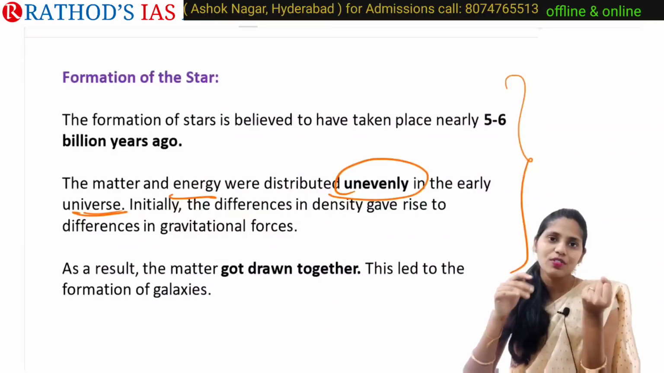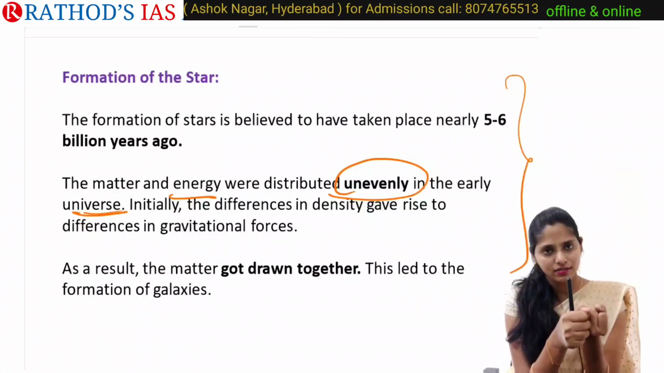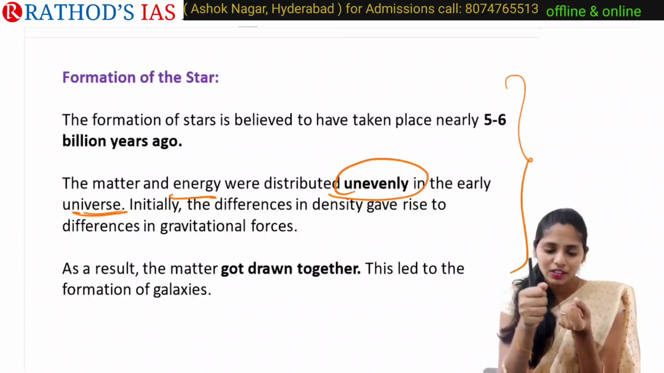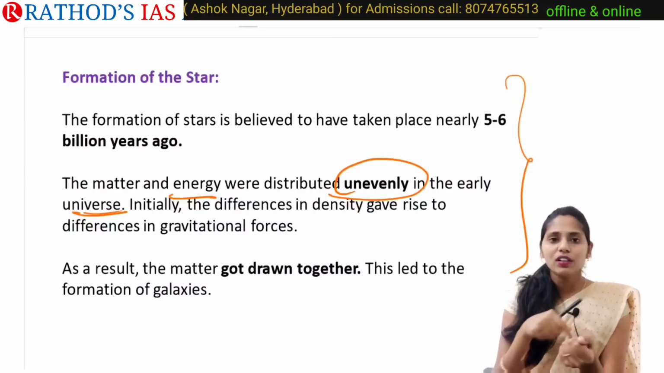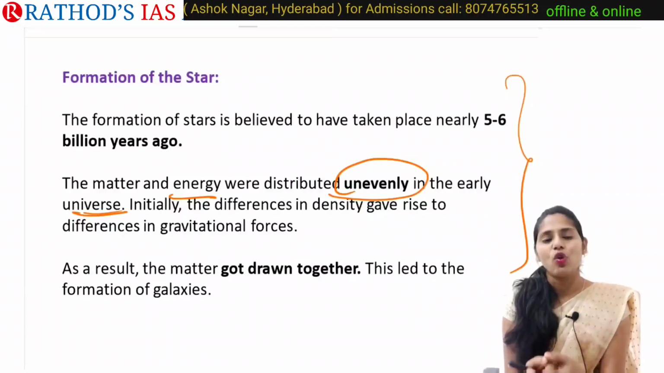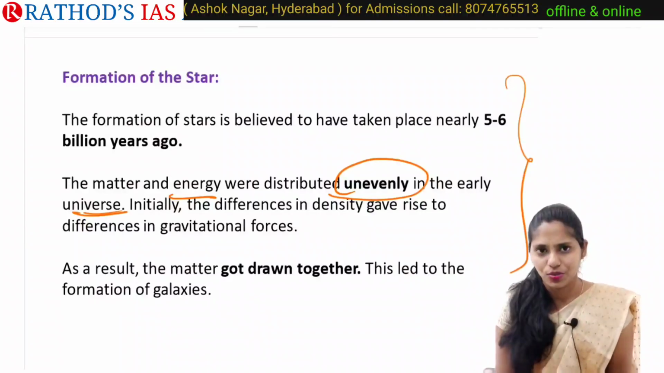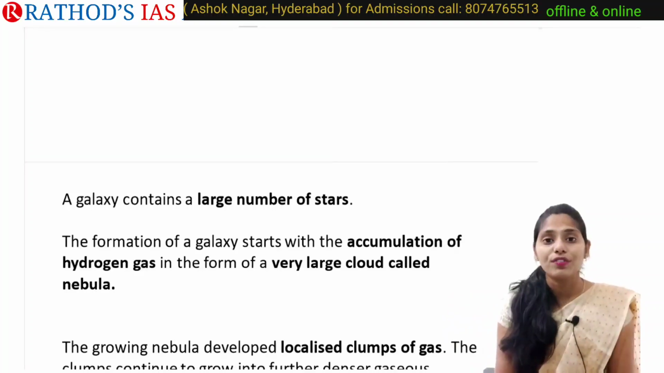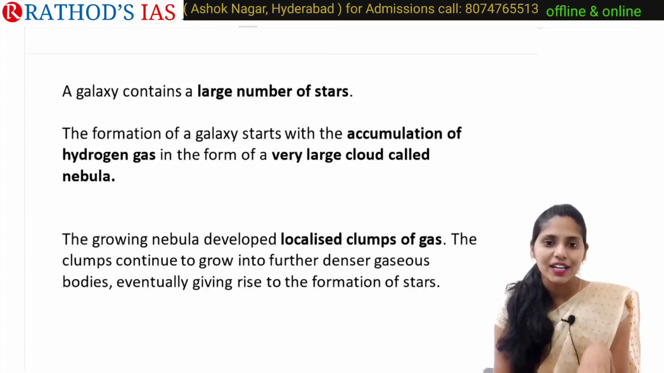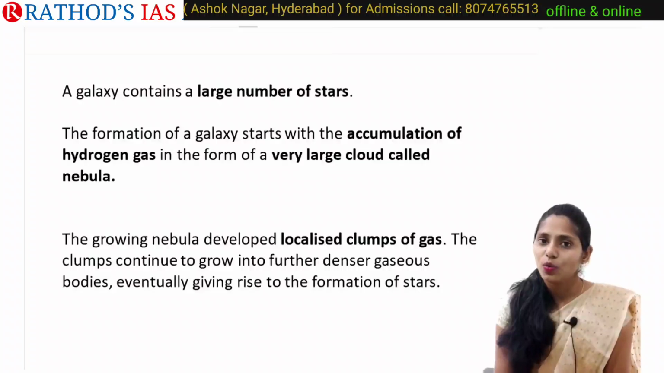Because of these differences in gravitational forces, matter got drawn together. Whenever a body has higher gravitational force than another body, it will try to attract it, right? Whenever they come together, the two combine. As a result, matter got drawn together, and that led to the formation of galaxies. You will have one question: what are galaxies first of all? Galaxies are nothing but they contain a large number of stars. We belong to the Milky Way galaxy. Our solar system belongs to the Milky Way galaxy.